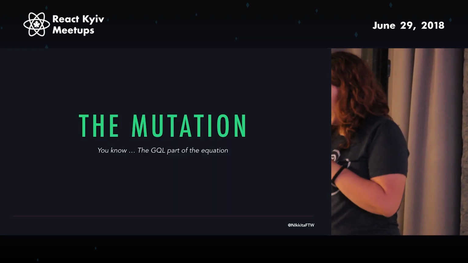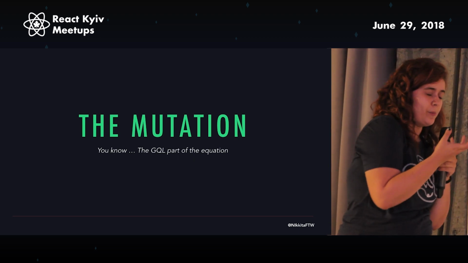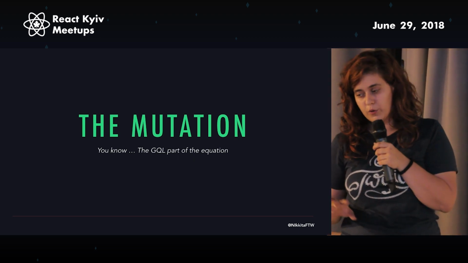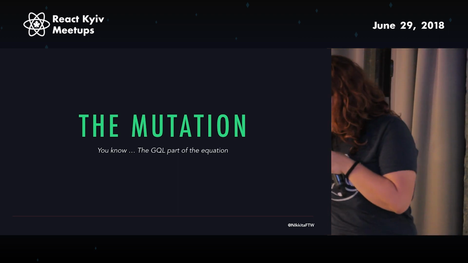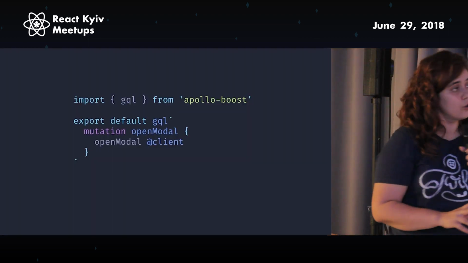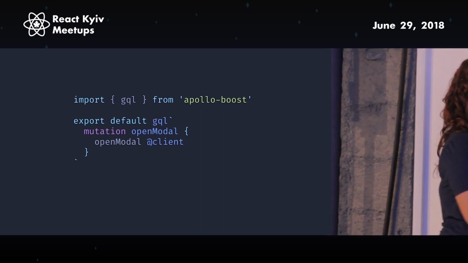And yeah. So now you actually need the GQL part of the equation, the GraphQL part of the equation, where you create the mutation that will actually do this. And this is all that you need to do. So you name your mutation. You can also not name your mutation. This is mostly for debugging purposes.